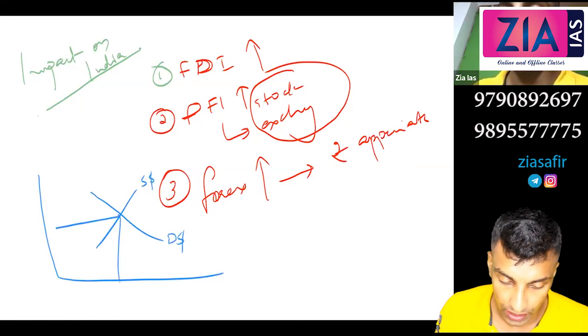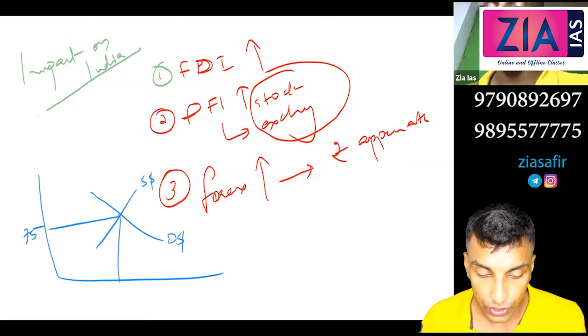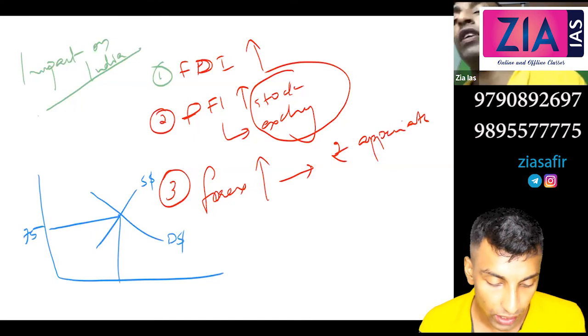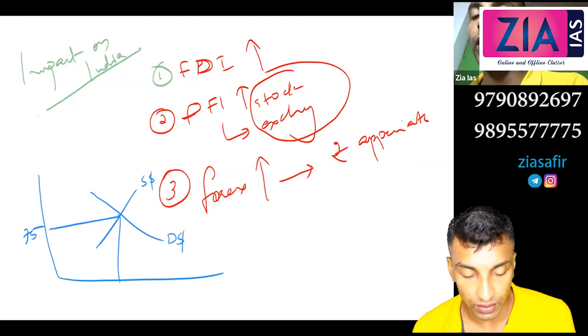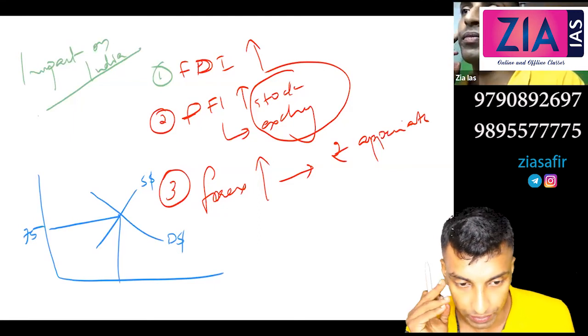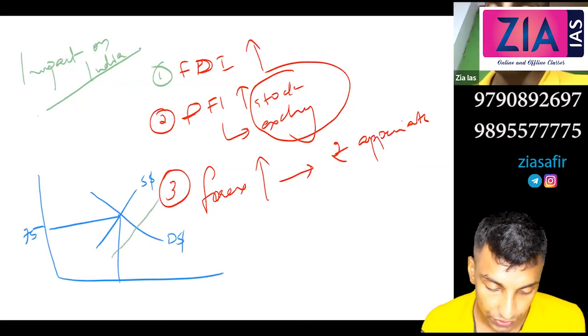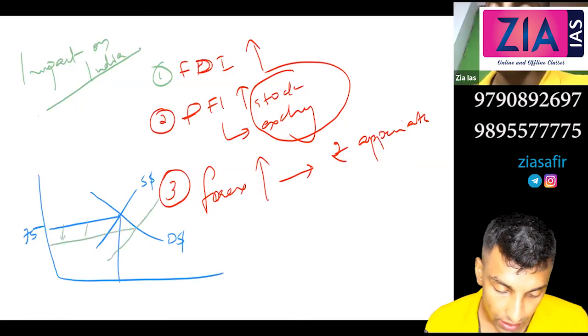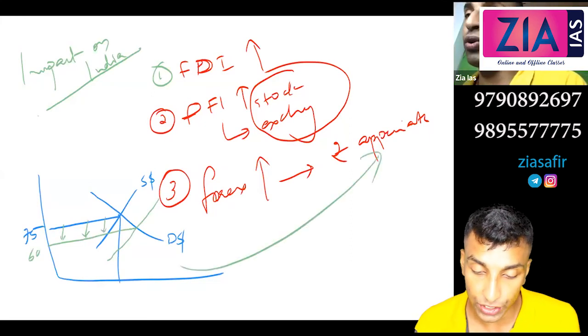This is the current position, let's say 75. So imagine quantitative easing was going on. So funds will come, so it will come in dollars. So supply will increase. Supply of dollar increases means it will shift rightward or leftward? Rightward shift. Okay, so this curve shifts rightward. So you can see here the price of dollar is actually coming down to 60, 65, etc. So this leads to appreciation of the rupee.